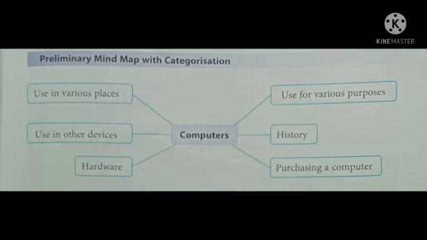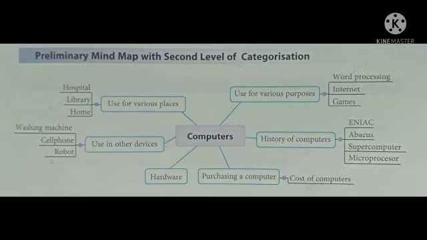a mind map with the first level categorization. Once the first level categorization mind map is ready, then we have to connect the ideas with the categories allotted to them, and this is known as the mind map with the second level of categorization.